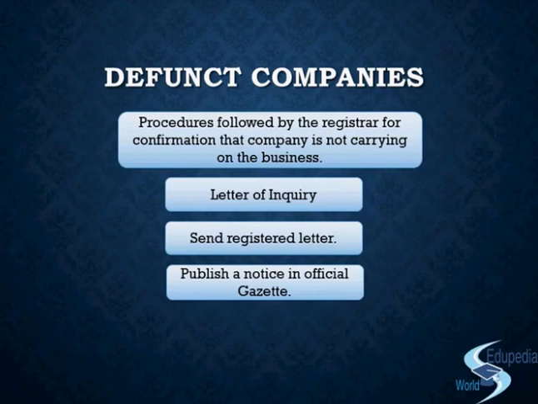Either you come back to me and explain the issue, or I will strike off your name at the end of the period of 3 months if you do not revert back, right? And that notice, which is published in the official gazette, will also be sent to the company at the registered office via registered post.